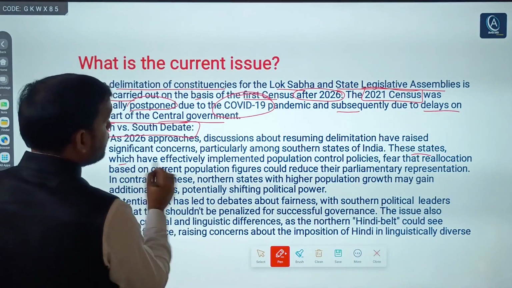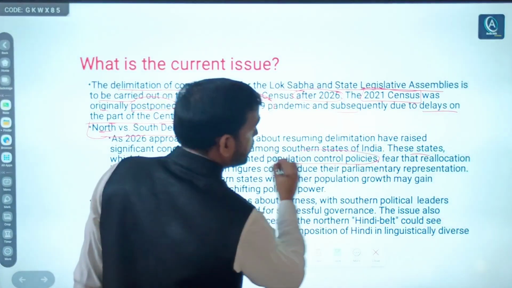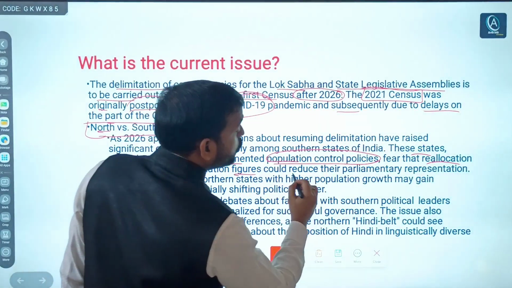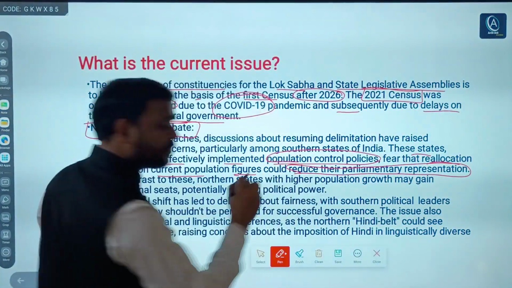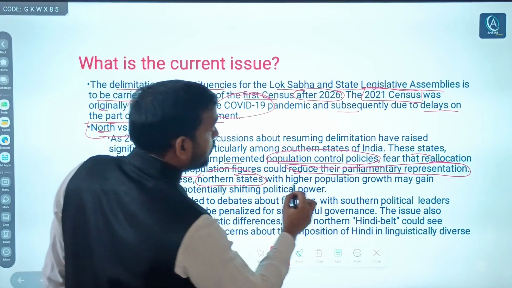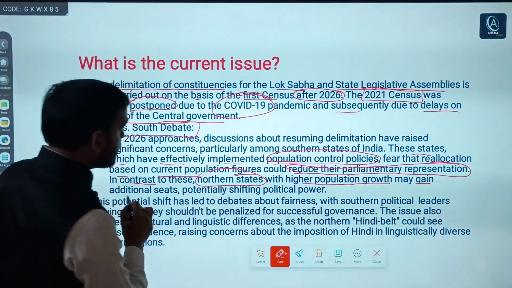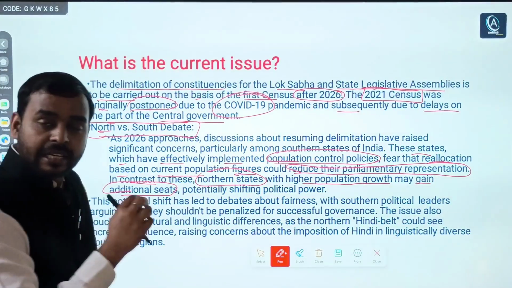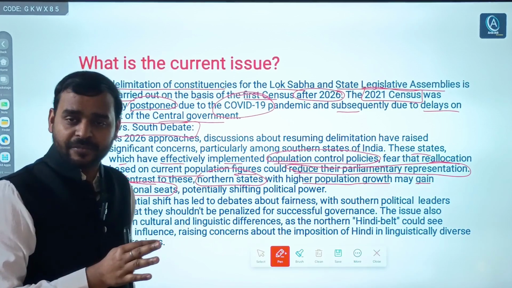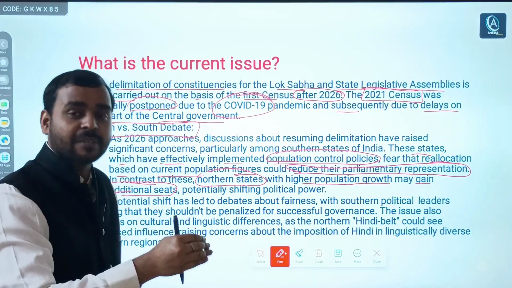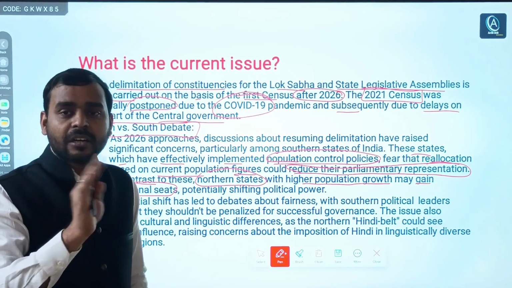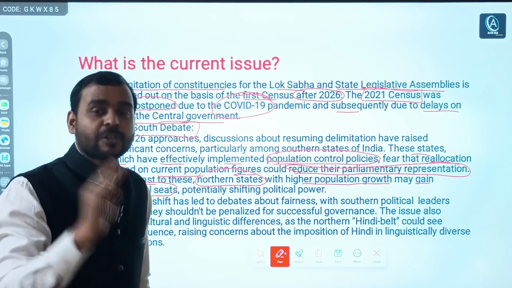These states which have effectively implemented population control policies fear that reallocation based on current population figures could reduce their parliamentary representation. In contrast, northern states with high population growth may gain additional seats. Obviously, as the seats in Lok Sabha are allotted on the basis of population, when southern states have checked their population and northern states have increased theirs, there will be a mismatch in the allocation of seats.